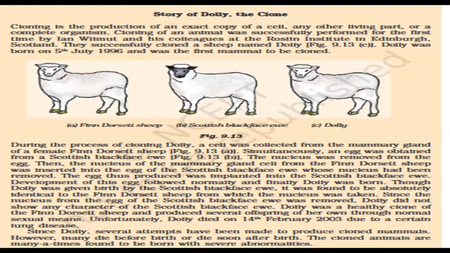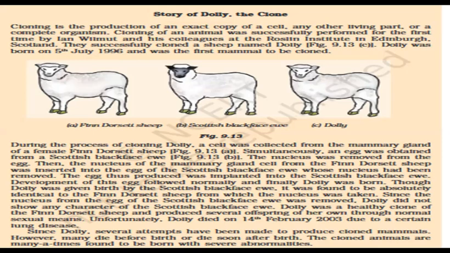During the process of cloning Dolly, a cell was collected from the mammary gland of a female Finn Dorset sheep. That is image A of the sheep. Then simultaneously an egg was obtained from a Scottish Blackface ewe. Image B is showing the Scottish Blackface ewe. Then the nucleus was removed from the egg.